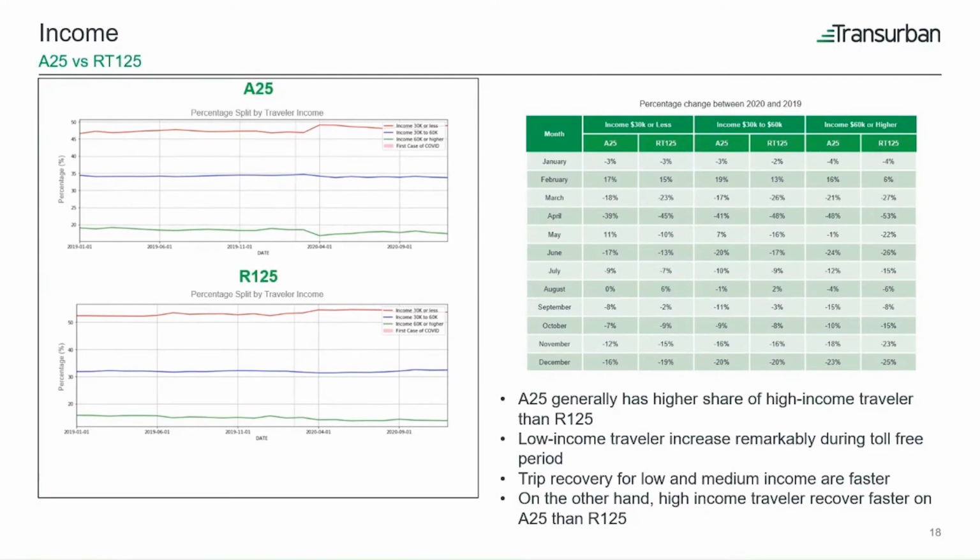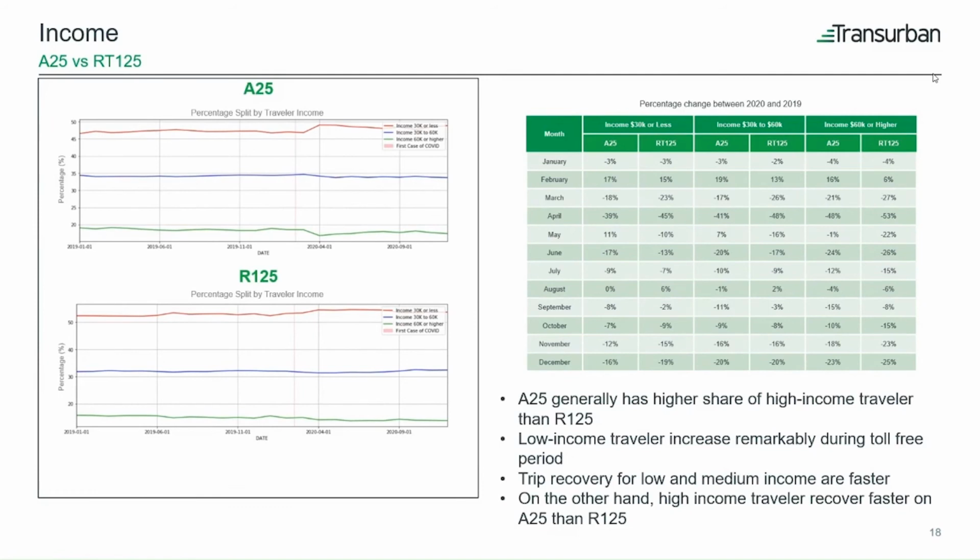We also see that the low income traveler, which is the red line here, gained significantly in terms of share once the pandemic hit, and the pattern is more obvious on A25. From the table, the trip recovery for low and medium income traveler are faster for both bridges compared to the high income traveler, which can be associated to high income traveler tend to have more flexibility in working from home.